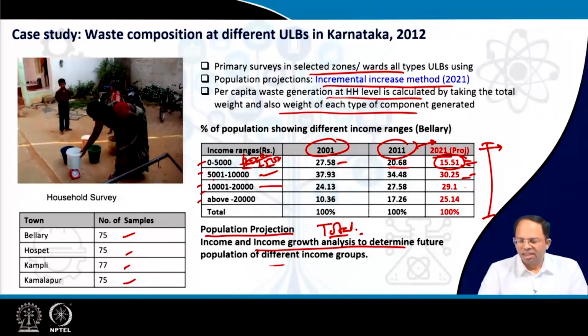And the waste generated that we would estimate for each of these income groups, we can multiply, and we will assume that similar lifestyle, similar kind of waste would be generated in future as well. But the quantity of people in each of these groups has changed. So automatically the total waste would also change. That is how we did the estimation for future amount of waste that will be generated.